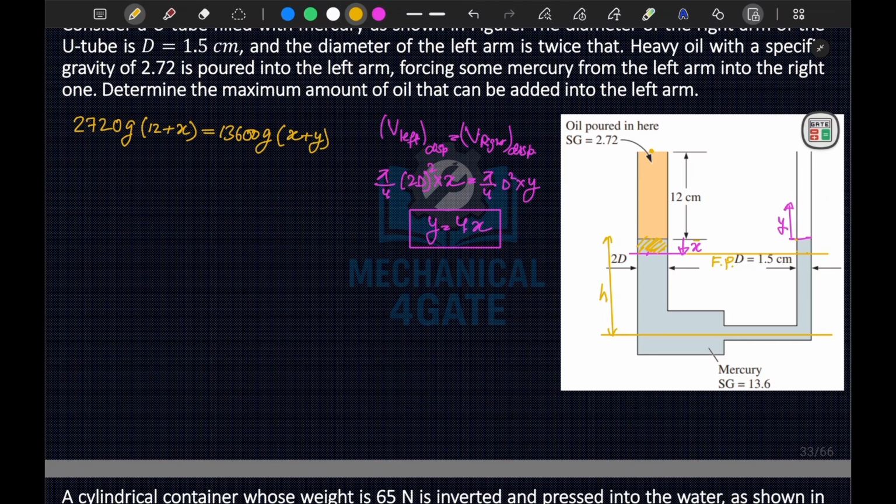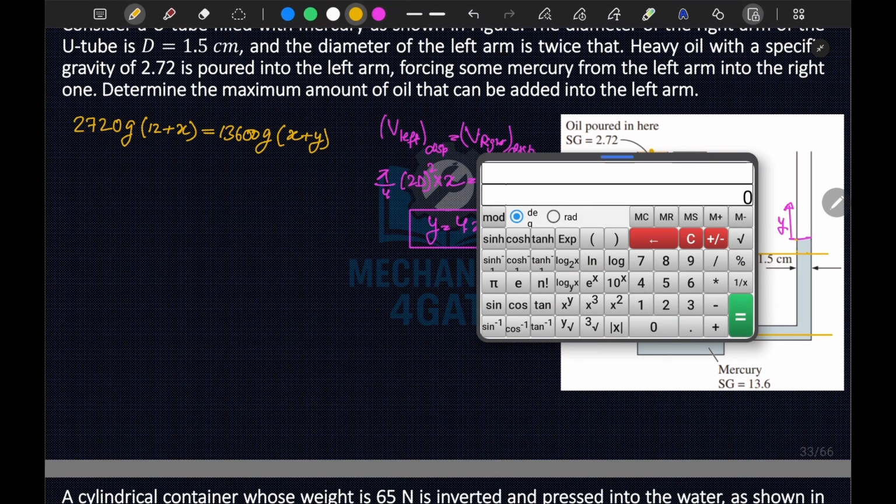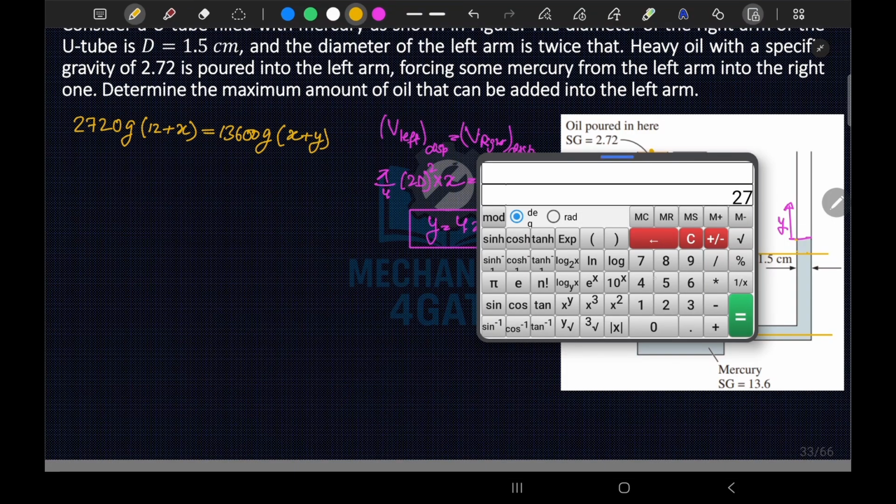Now if I use y is equal to 4x here, then from here I can calculate my value of x. G will cancel out, so this will be 2720 divided by 13,600, which is equal to 0.2.